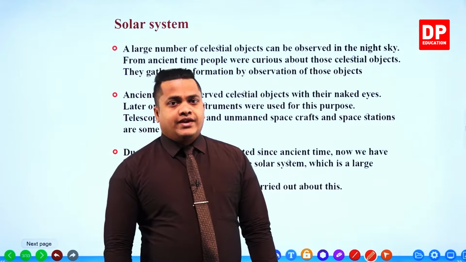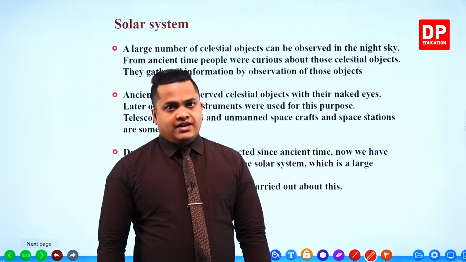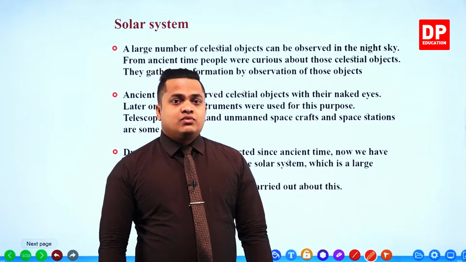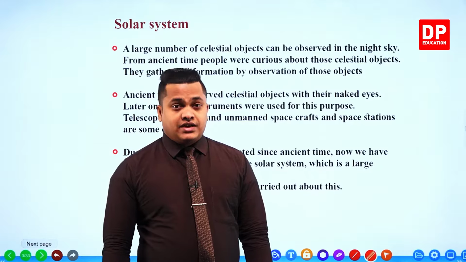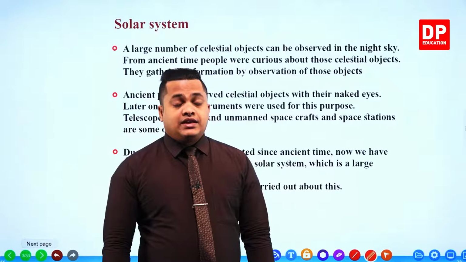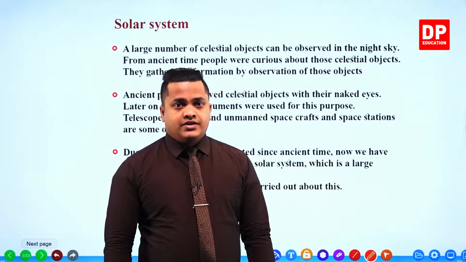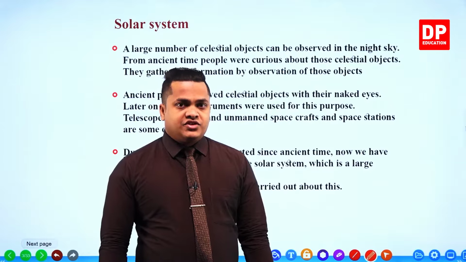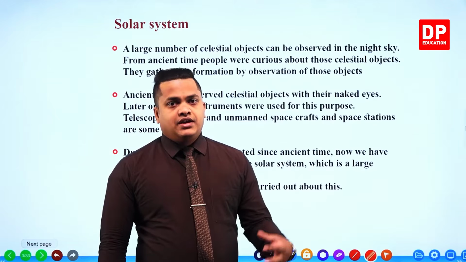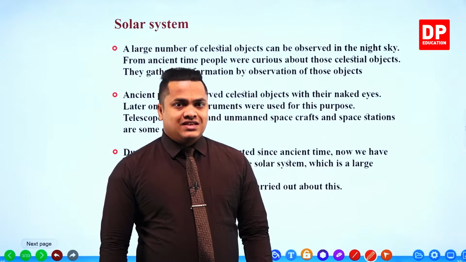Then scientists like Galileo Galilei were the people who invented several instruments like the telescope, right? Then Nicholas Copernicus, right? So those people invented several instruments after that in order to observe the celestial objects.